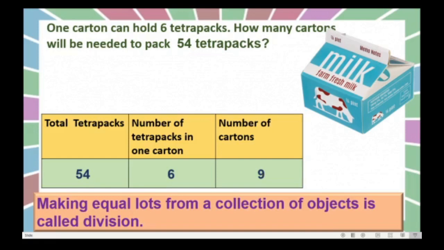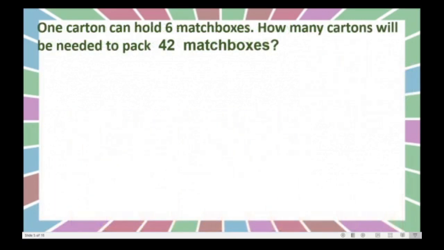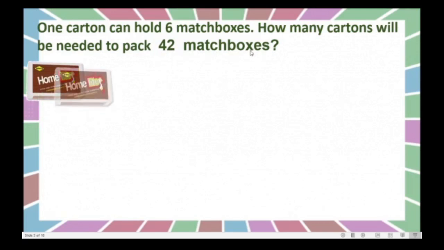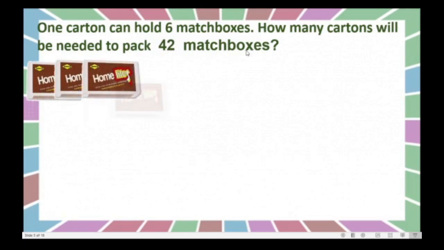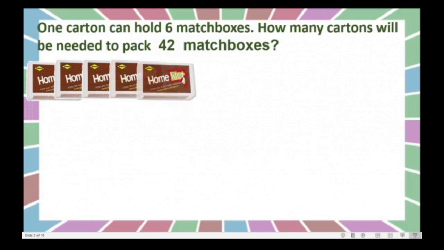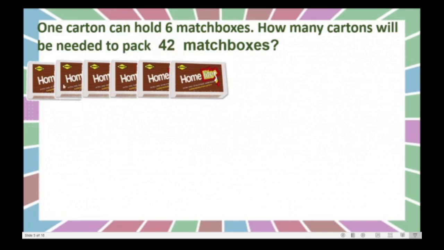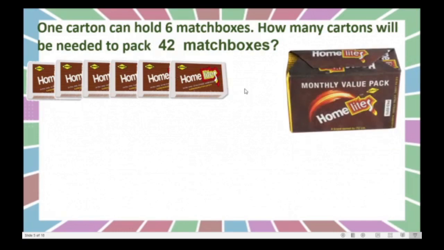Okay, we will move to the third sum. Here, one carton can hold 6 match boxes. You know the match box, right? Okay, how many cartons will be needed to pack 42 match boxes? Here you can see the match box. How many here? We will take 6 match boxes. Okay? Because one carton can hold 6 match boxes. Right? These are 6 match boxes and this is a carton.